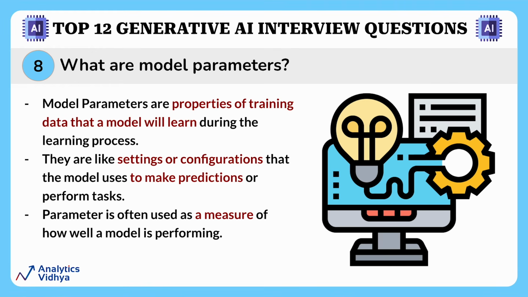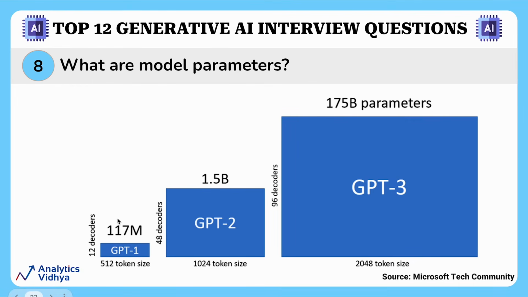This is a pretty straightforward question. What are model parameters? Model parameters are properties of training data that a model will learn during the learning process. For example, in the case of deep learning, it is weights and biases. Basically, they are like settings or configurations that the model uses to make predictions or perform tasks. Parameter count is often used as a measure of how well a model is performing. For example, ChatGPT 1 was trained on 117 million parameters, while ChatGPT 2 was trained on 1.5 billion parameters, and ChatGPT 3 was trained on a whopping 175 billion parameters.